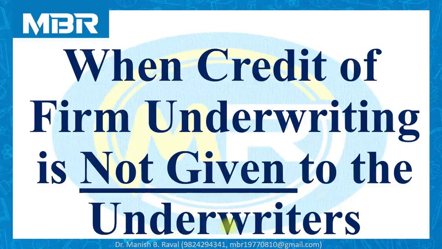Take care of this information very clearly. If no information is given, it means that the credit for firm underwriting is not given to the individual underwriters. Now, after understanding the situation, it is necessary for us to move towards the solution of the problem.